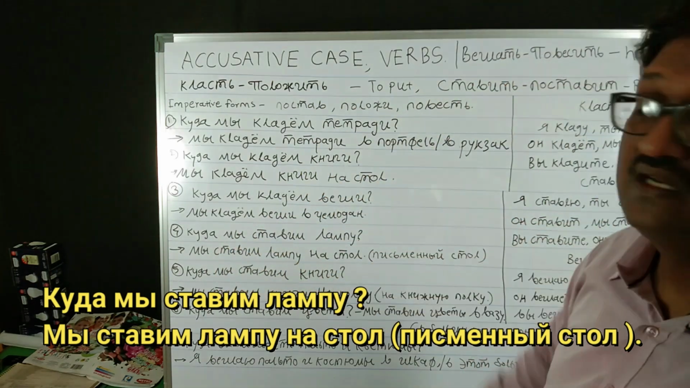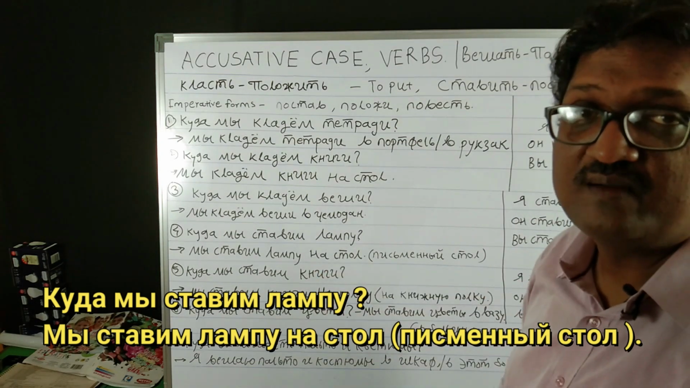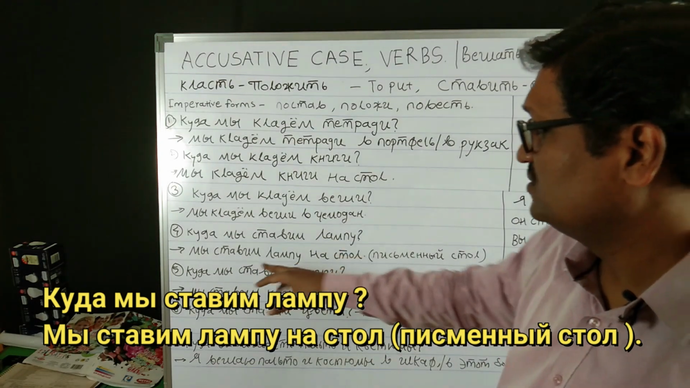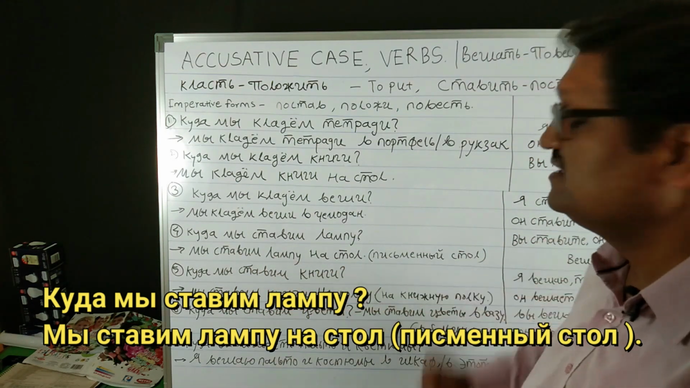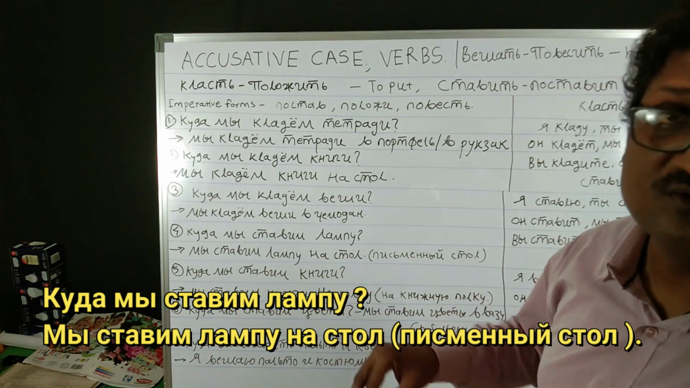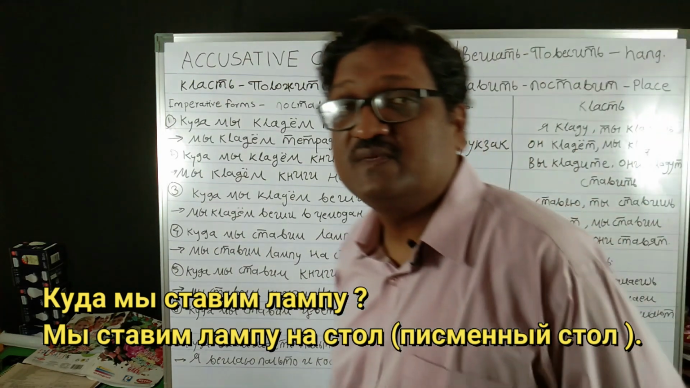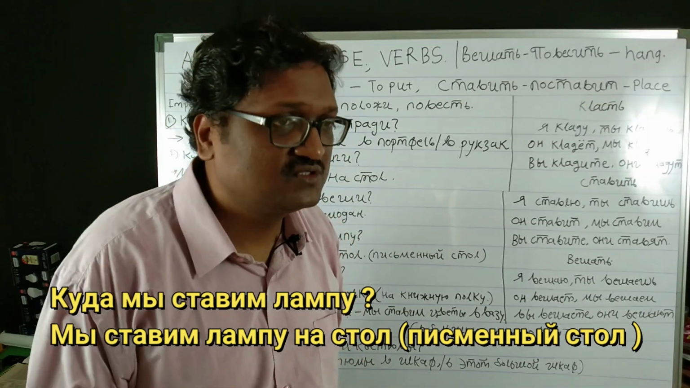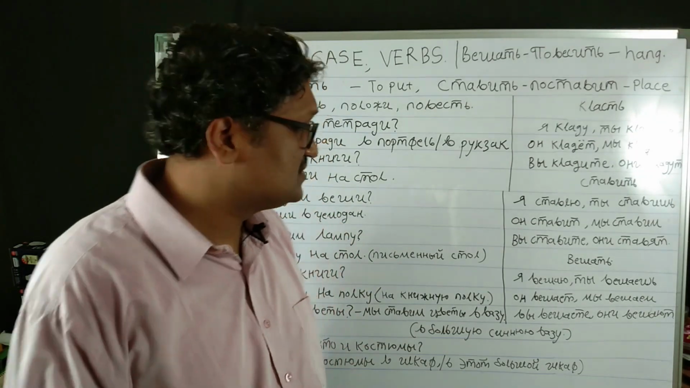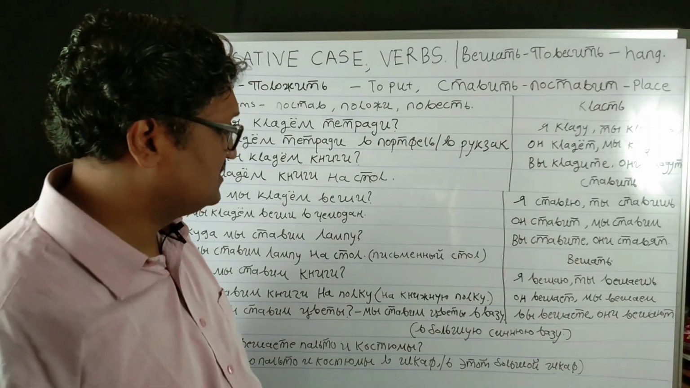Kuda mi stavim lampu? Lampa is feminine, so it will take lampu. Moi stavim lampu na stol, ili na pismenni stol. Na stol, and if stol is a writing table, so na pismenni stol. Pismenni stol will remain the same as it is, because it is associated with a masculine inanimate noun. So it will not change.